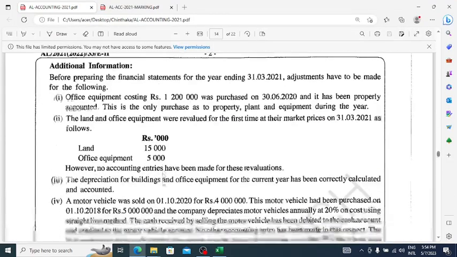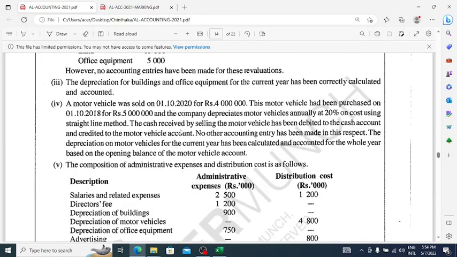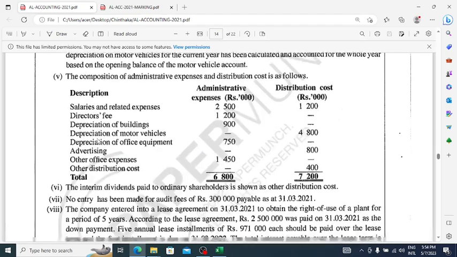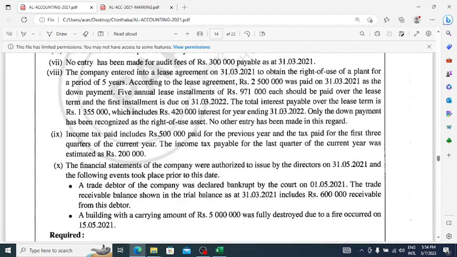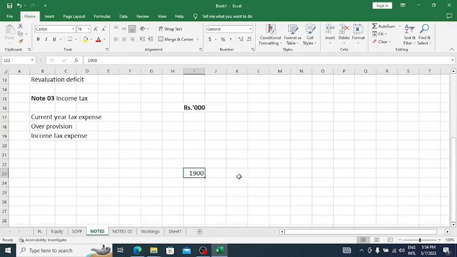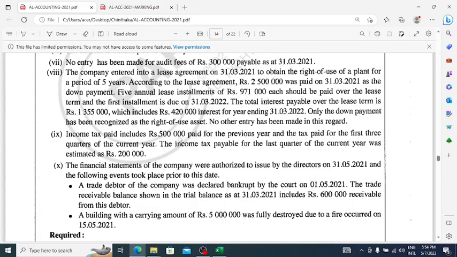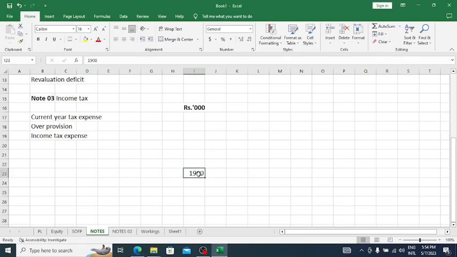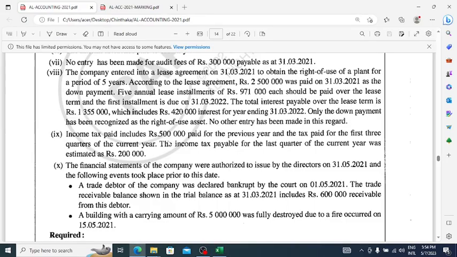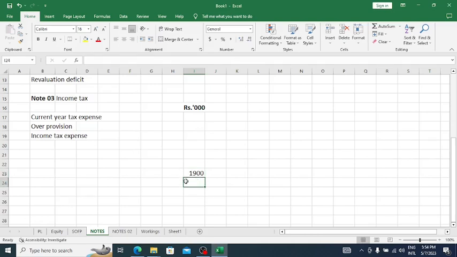And here they say out of 1,900, 500,000 was paid for the previous year. So this 500,000 is not for the current year, right?